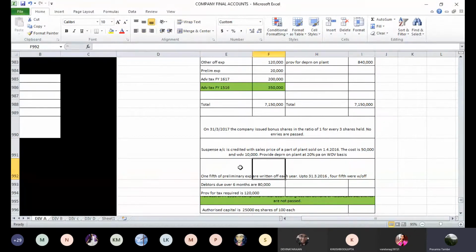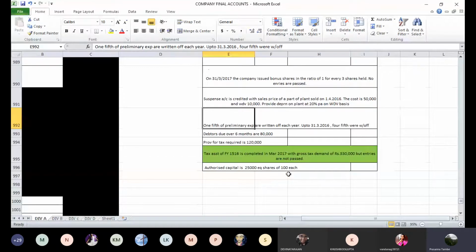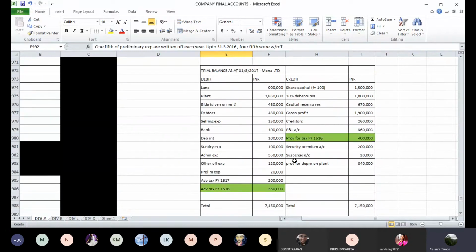1/5 of preliminary expenses to be written off every year. That adjustment we will do when we look at the trial balance. And assessment is completed for earlier year, so those entries we have passed, and authorized capital is given. So that we will see when we go to the details of share capital. So let's come to the share capital, credit side.